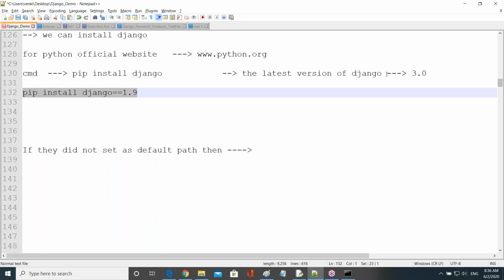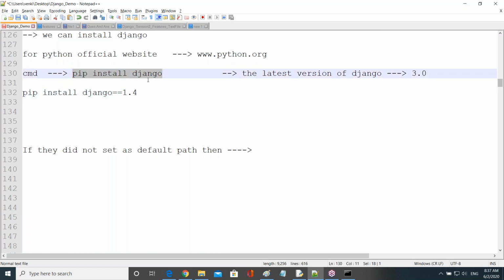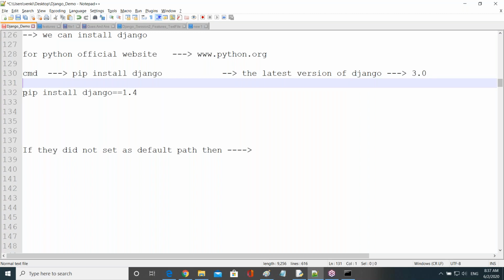If I click enter, then automatically 1.9 will install. I want 1.11, then 1.11. I want 2.1, then 2.1. I want 1.4, like 1.4, something like this we use, right? In this case, what happens now? Django with this version will install, not the latest version. If you don't specify any number, then automatically it takes the latest version. All clear, guys, right?